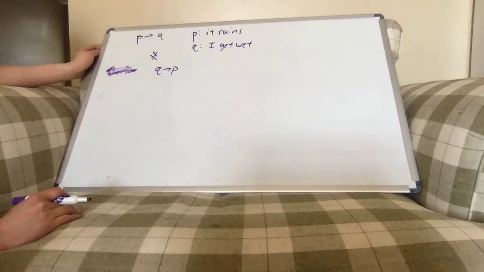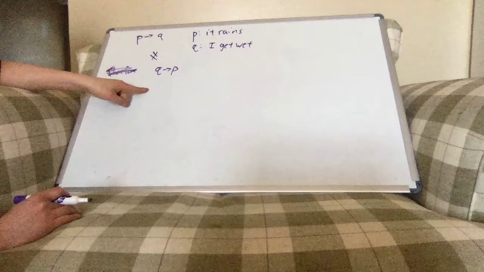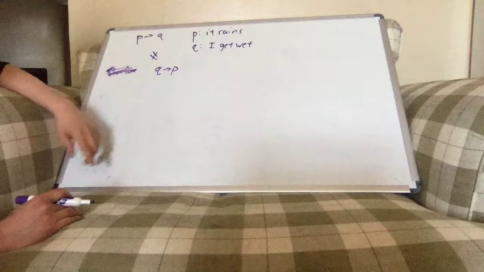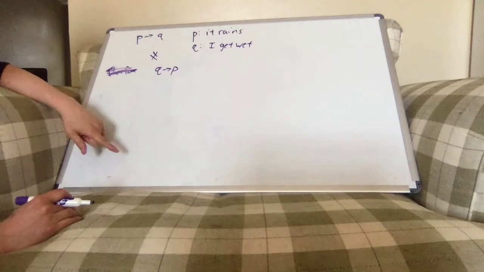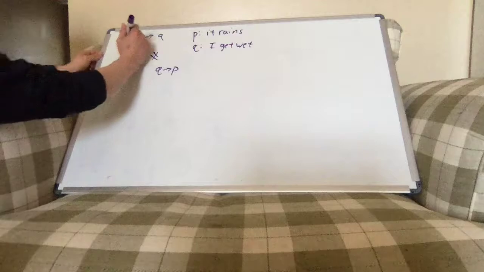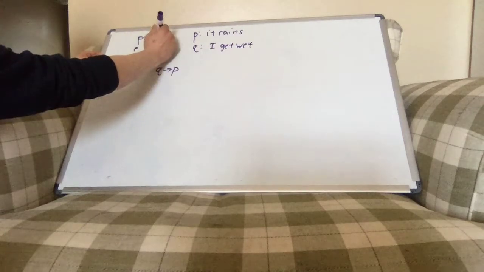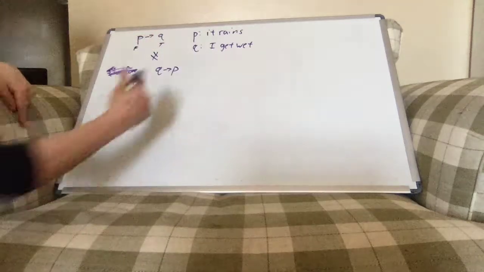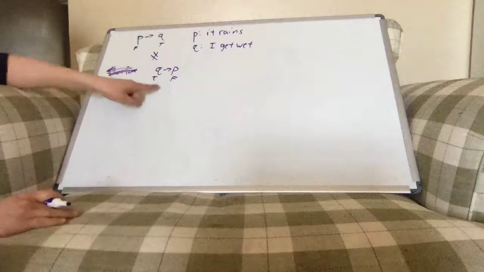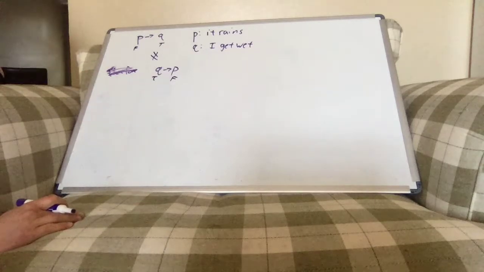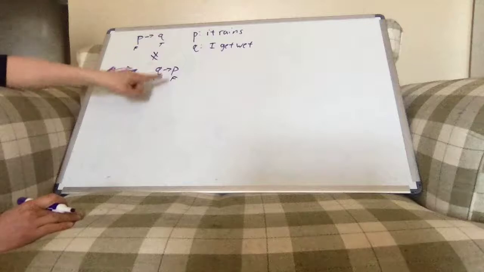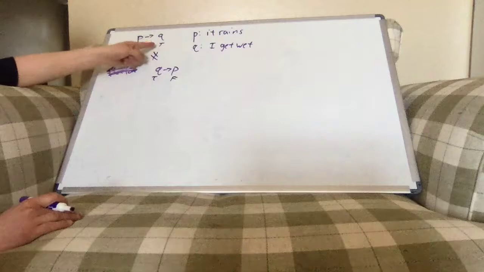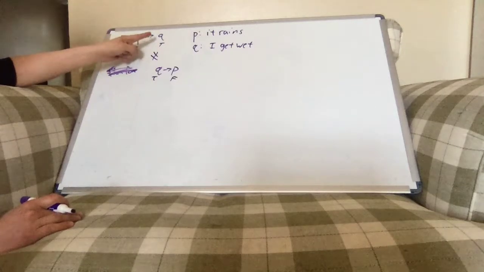And one way to verify this is if you go ahead and build a truth table for both P implies Q and Q implies P, you'll see that they aren't true under exactly the same circumstances. Specifically, the circumstance where P is false and Q is true: P implies Q is true, but Q implies P is false, right? And in our context here, this is exactly right. It didn't rain, but you got wet, right? And that's exactly what we were just talking about before.